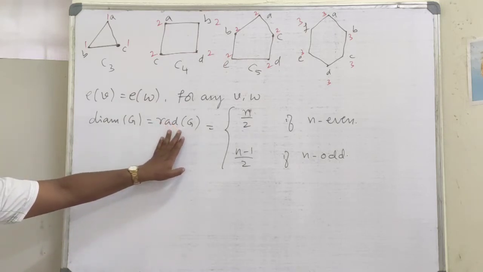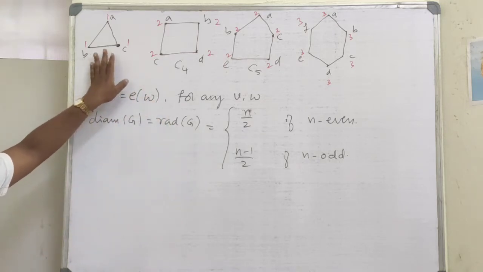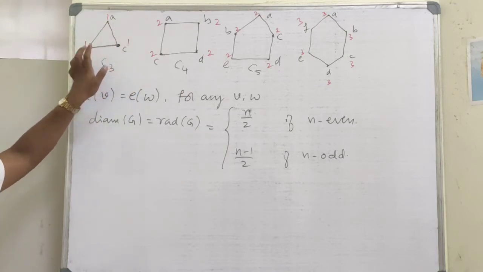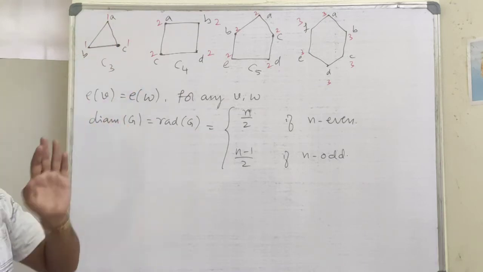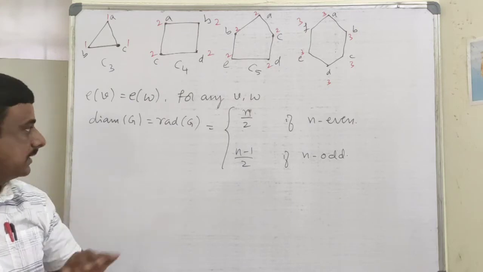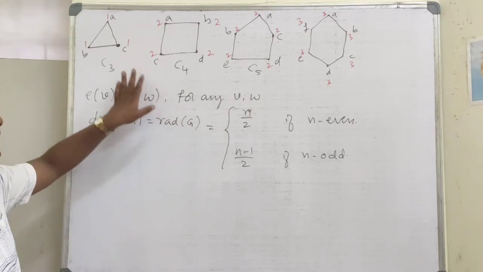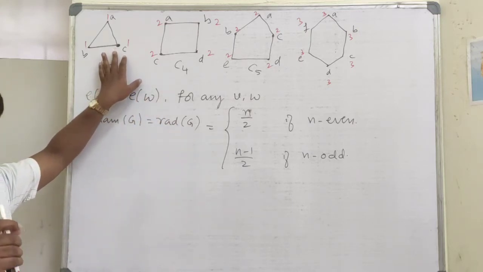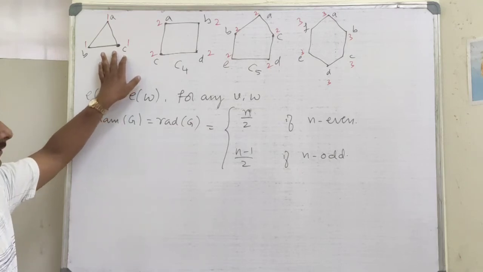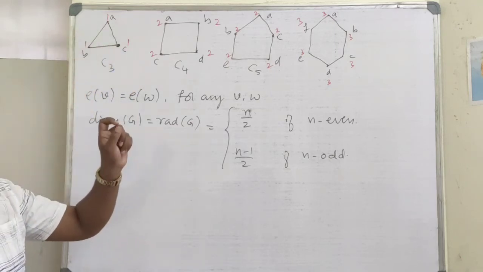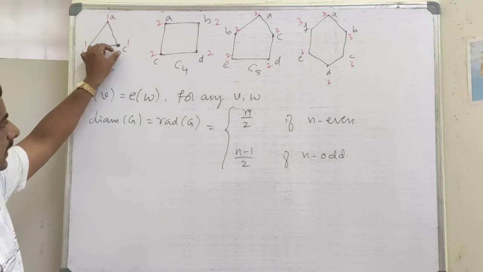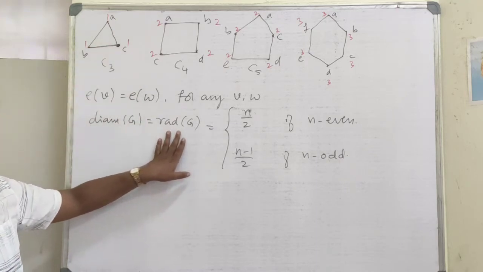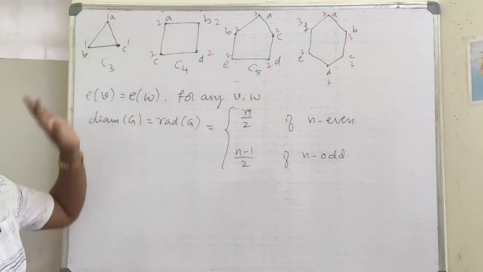Since radius of G will be equal to the eccentricity of every vertex, each vertex will be a center of the graph. Since for all vertices the eccentricity is the same, all vertices have eccentricity equal to radius. So each vertex will be a center.